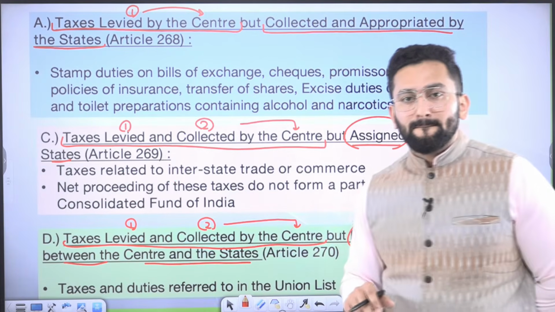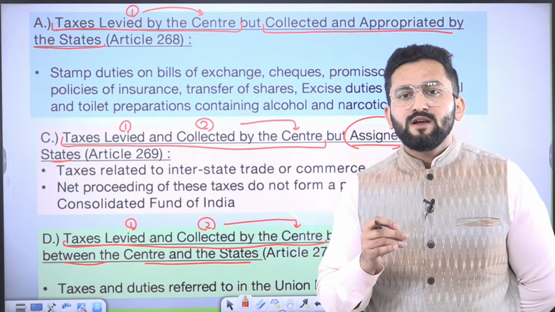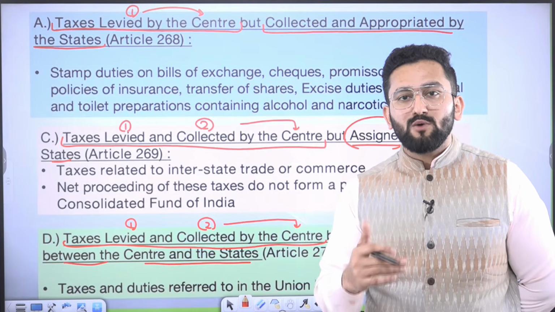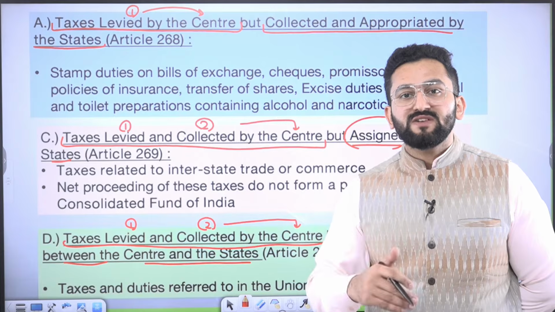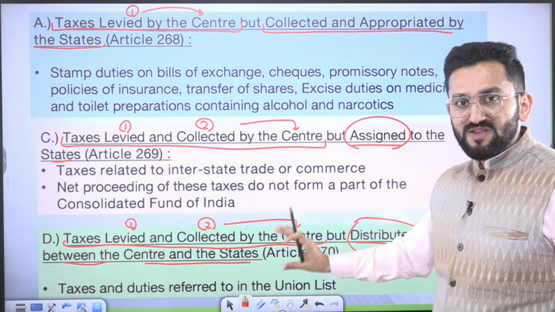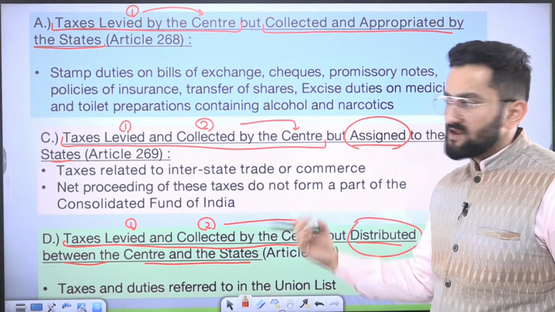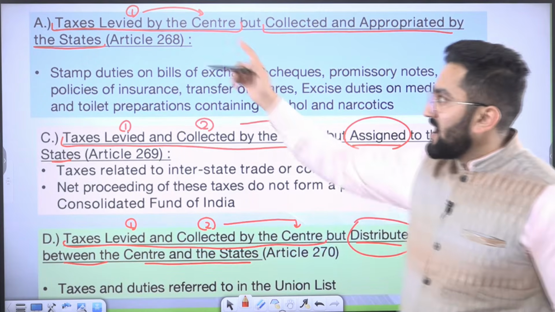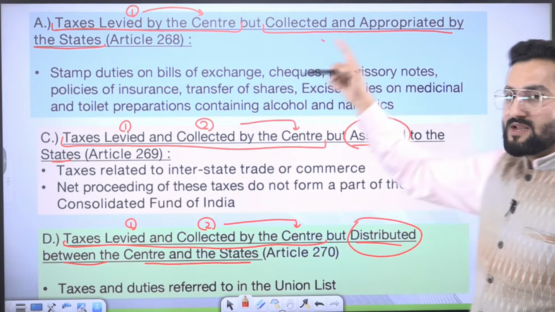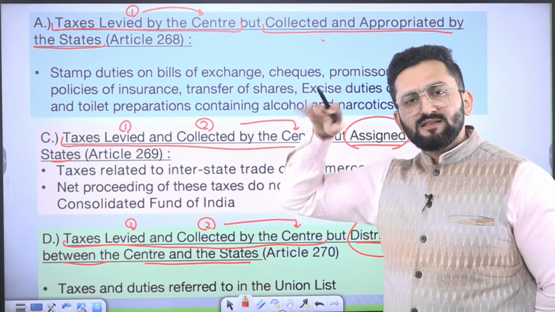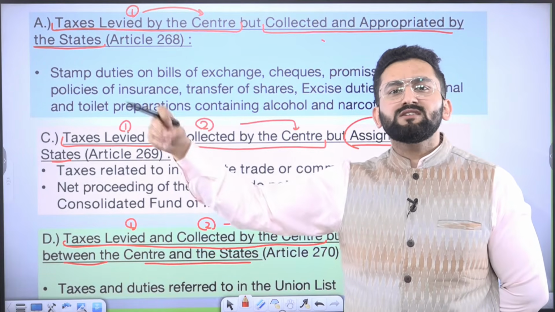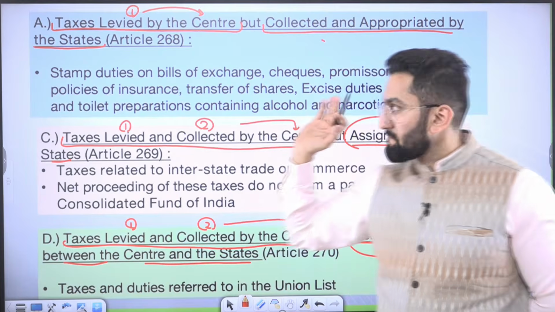Now, there may be a question on which of the following represents the tax powers established between center and state. So you need to understand these areas, how tax is handled between center and state. You just need to remember it. First case, tax levied by center but collected and appropriated by state. Center imposes it but gives the responsibility to the state. You collect and you appropriate. You take the decision on actually spending it.